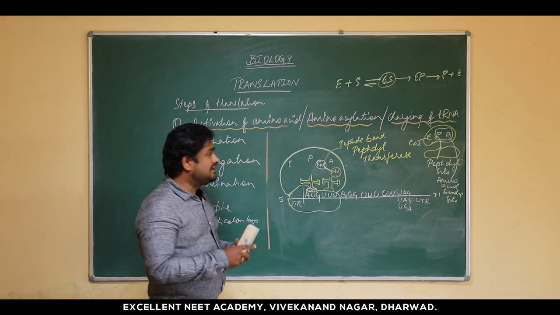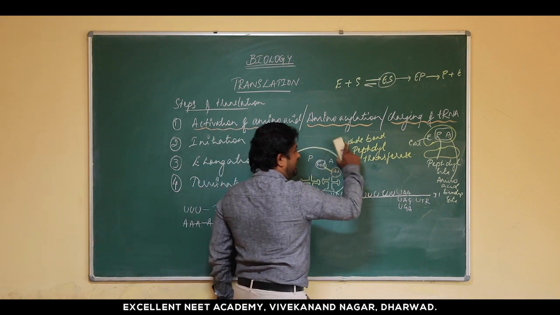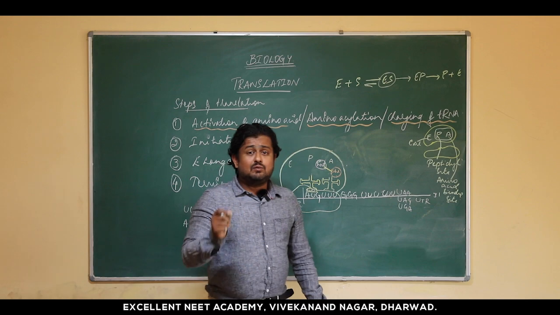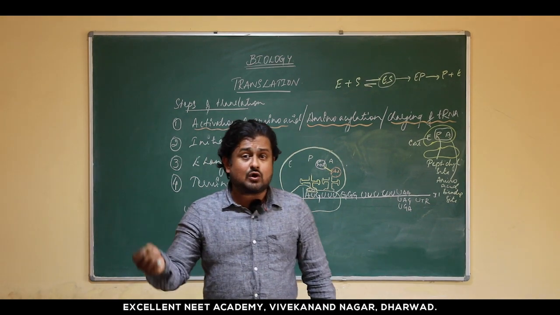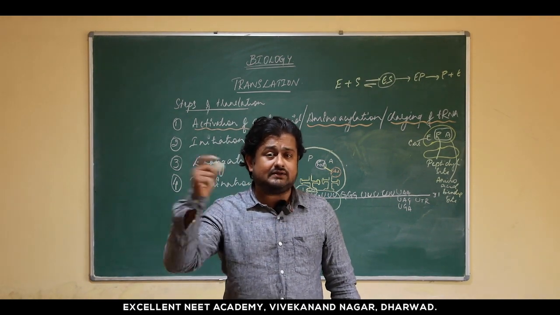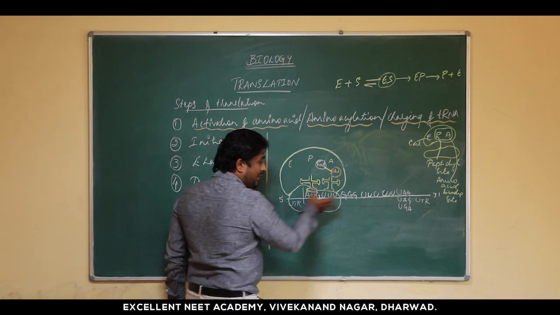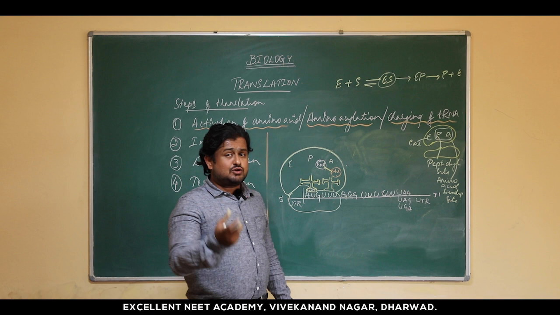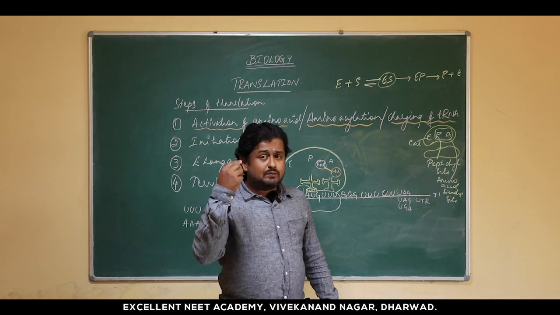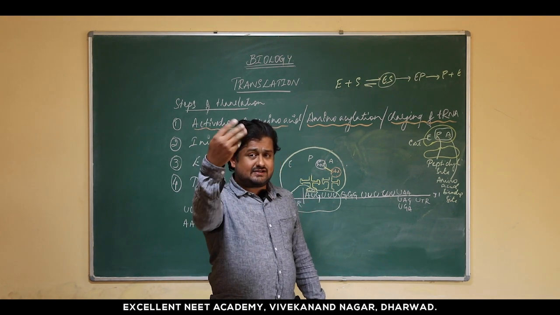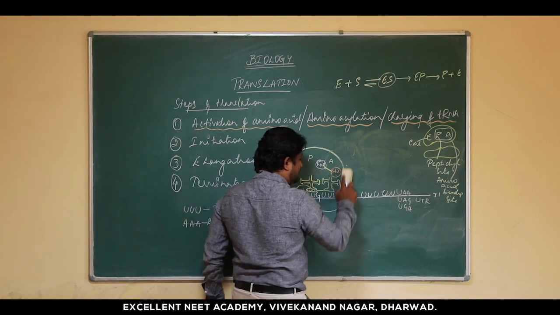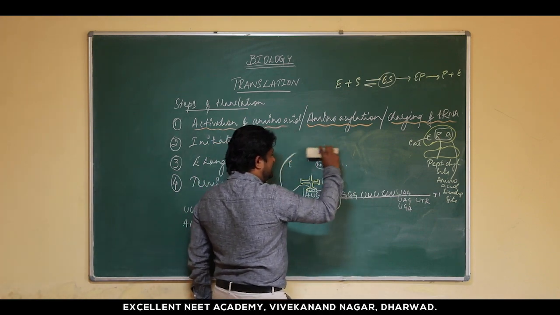Now the elongation continues. How does it continue? By the movement of the ribosome, which is called translocation. Now there is a rule for this movement. Whenever the ribosome moves ahead, it moves only 3 nucleotides ahead.